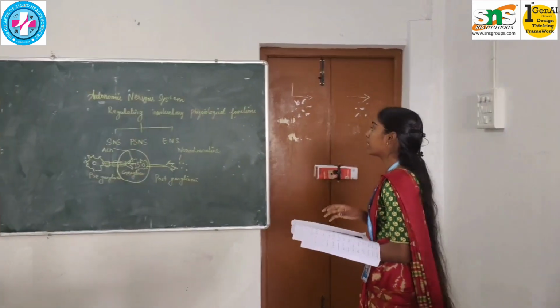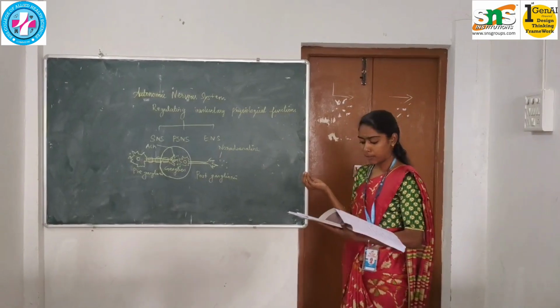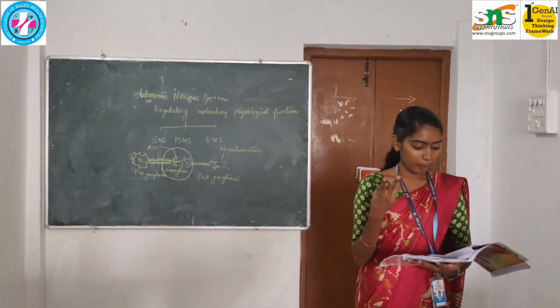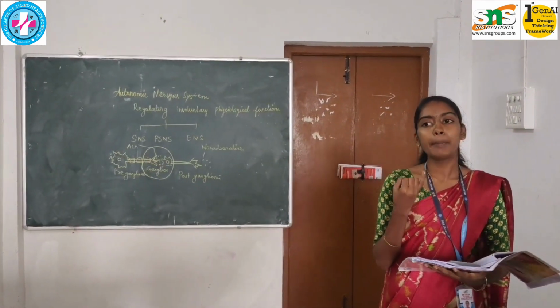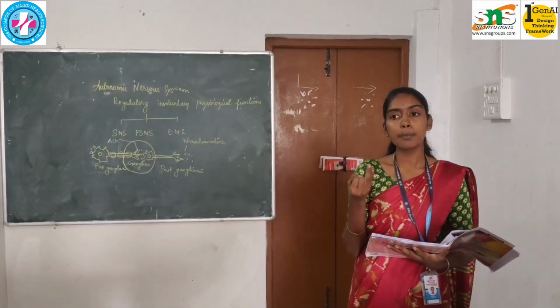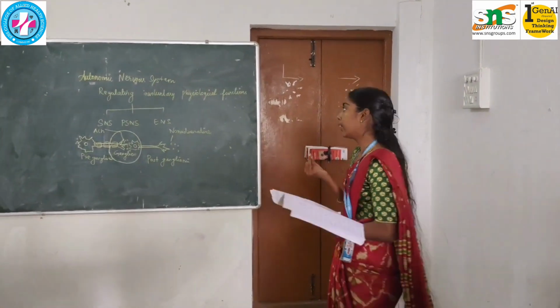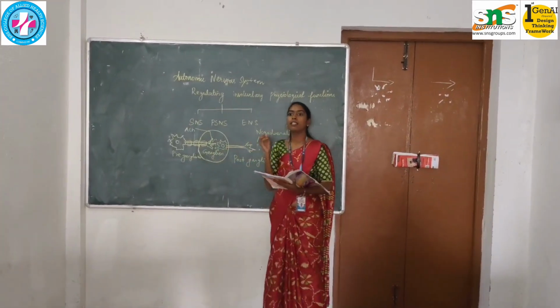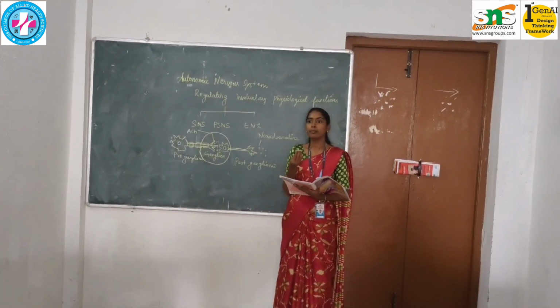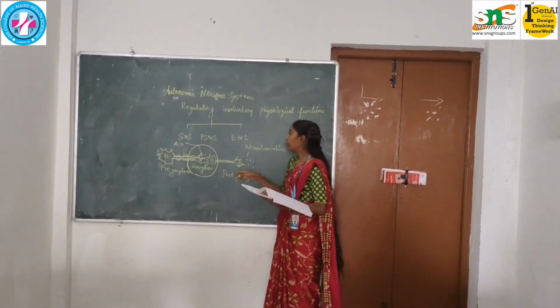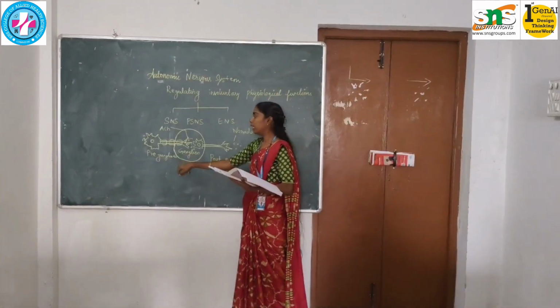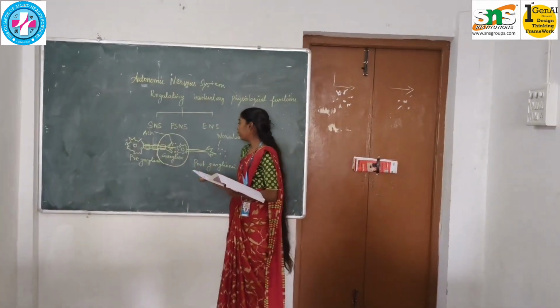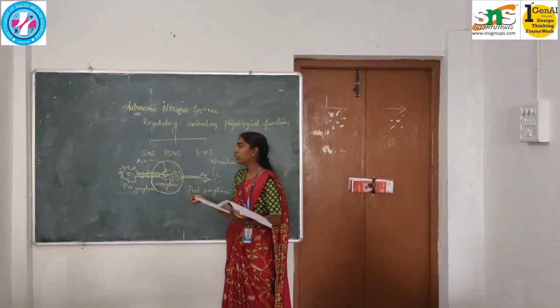The general structure of the autonomic nervous system is divided into two neurons around a ganglion. One is the preganglionic neuron, and the other is the postganglionic neuron. A ganglion is a cluster of cell bodies. The preganglionic neuron is present before the ganglion, and the postganglionic neuron is present after the ganglion.